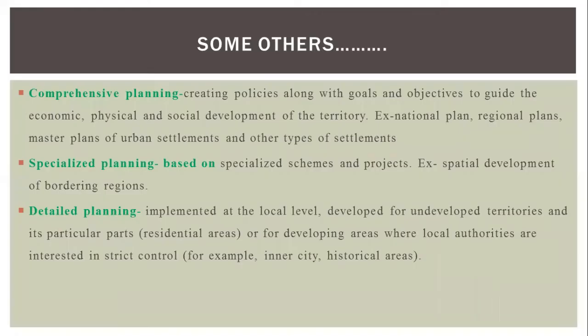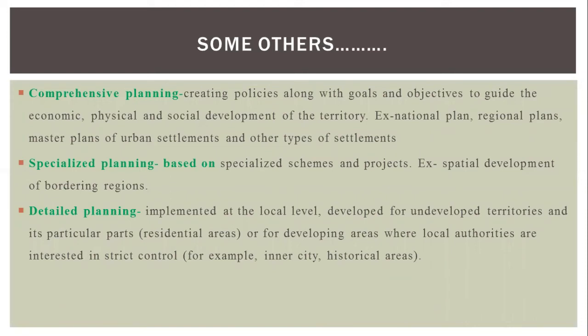Next, we have some other types of planning, which are comprehensive planning, specialized planning, and detailed planning. In most of these plans which I'm saying right now, you will find links of these plans with the earlier explained plans.